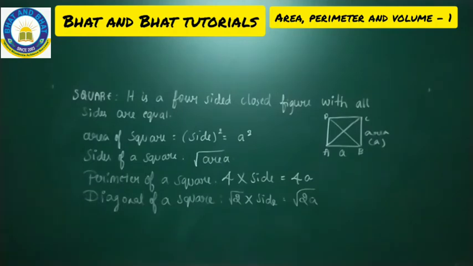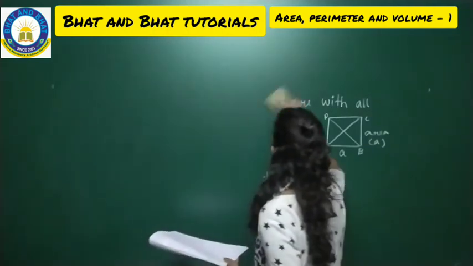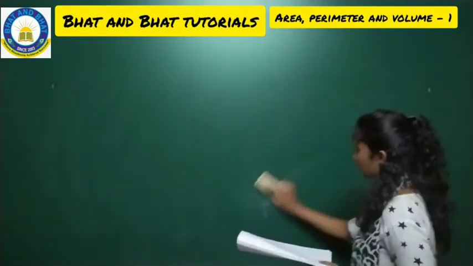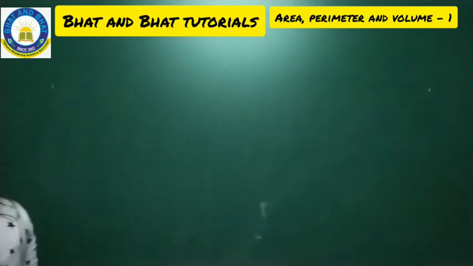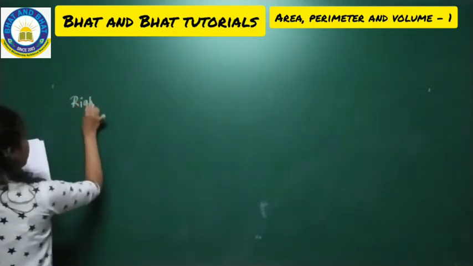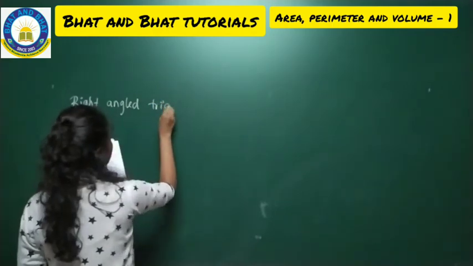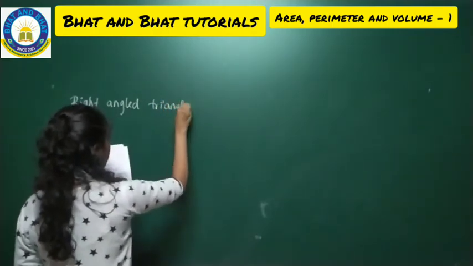So fine, hope you all copied this meaning of square. Now I will go with the next part. All of you listen to the next part of it. So the next part will be the right angled triangle. So we'll see what is right angled triangle now. The final theory part, this is the right angled triangle.